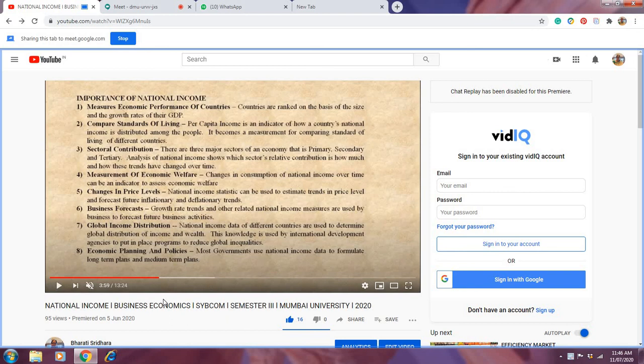And on top, economic planning and policy is a must for every country, and the country can make a very successful plan when the correct data of national income is available.